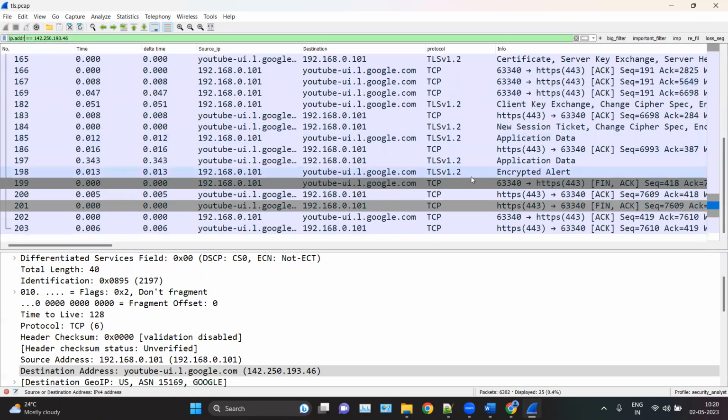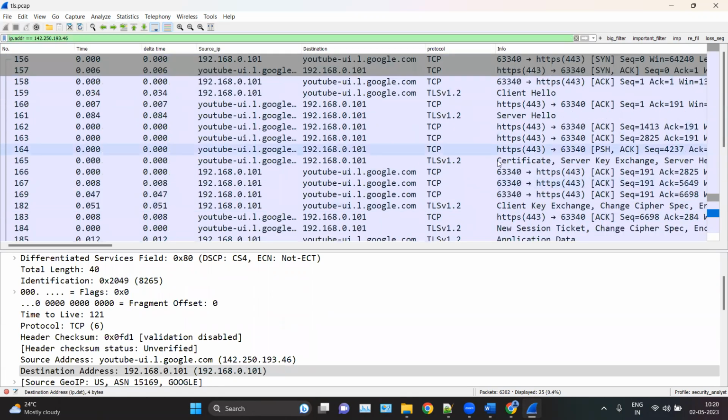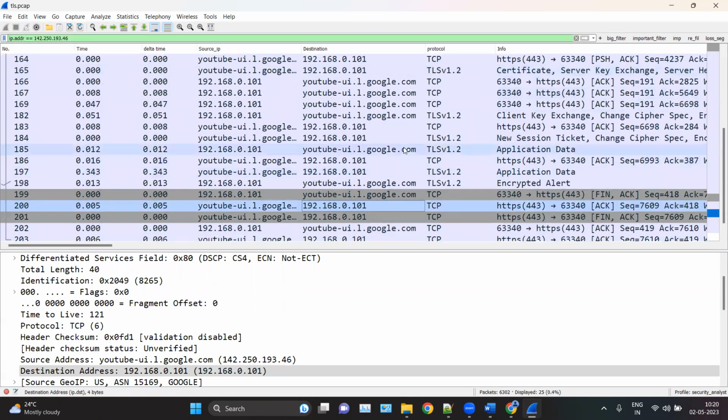Yeah. So here you can see we have the FIN packets. It is a four-way communication. First we are sending the FIN-ACK packet, and then the server is replying with the ACK packet, that your previous packet has been received. And then here the server is sending the FIN packet again.